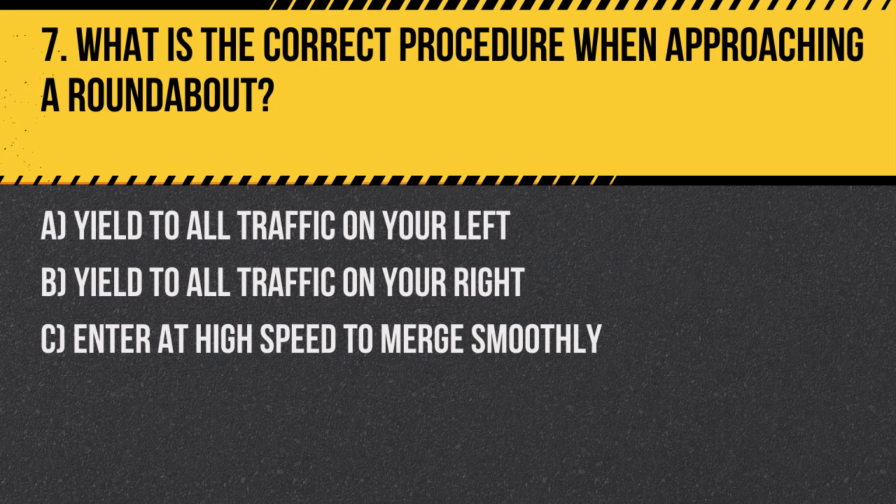Question 7. What is the correct procedure when approaching a roundabout? A. Yield to all traffic on your left. B. Yield to all traffic on your right. C. Enter at high speed to merge smoothly. Answer: B. Yield to all traffic on your right. In a roundabout, you must yield to traffic already in the circle, which approaches from your right.